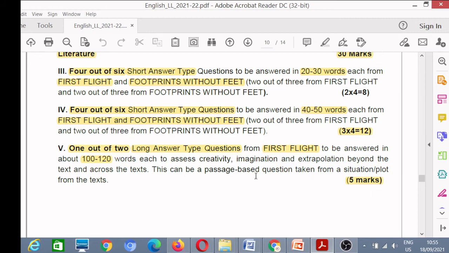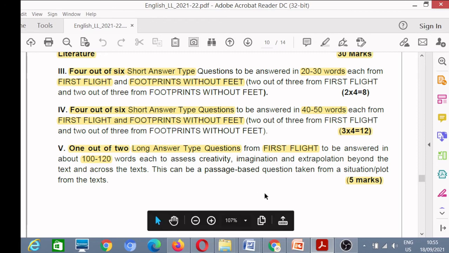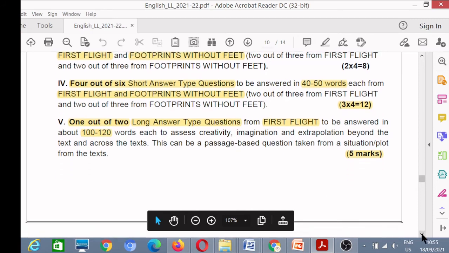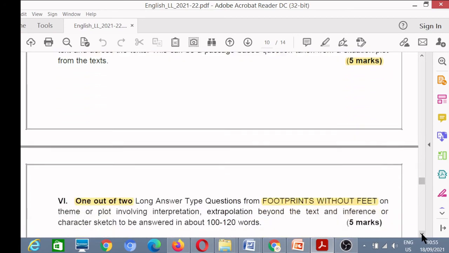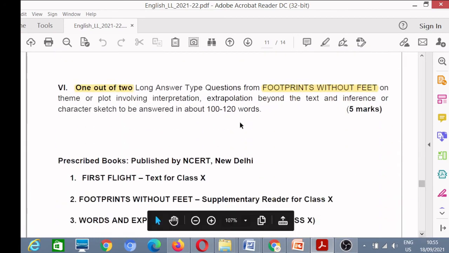Next is long answer type questions. You have a choice of 1 out of 2. From one book you have a 5 marks question, and from the second book you have a 5 marks question. So fifth and sixth are long answer type questions.